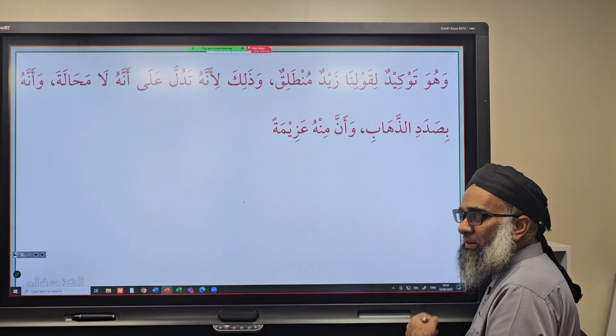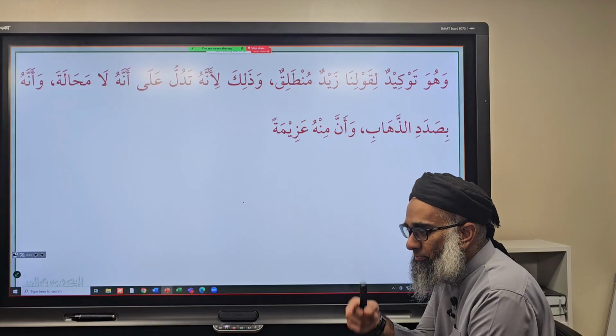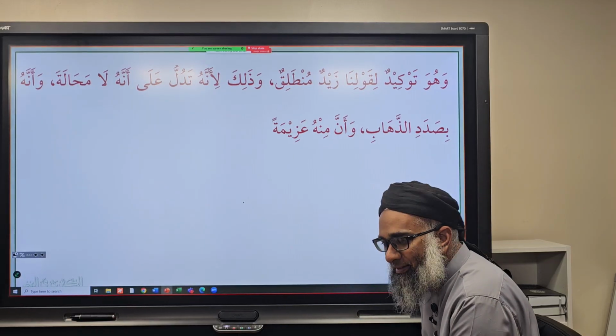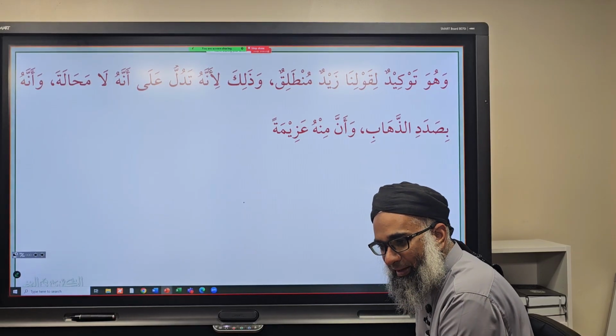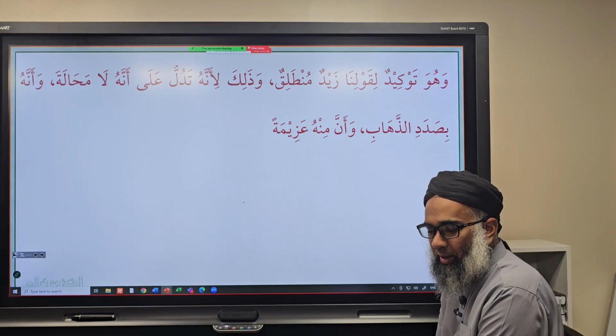Then he says here, what's the benefit of this? When he says Zaydun muntaliqun, why bring all the other long stuff? For ta'keed. Are you following? If you say Zaydun muntaliqun, and you say amma Zaydun muntaliqun, then why do you say amma Zaydun muntaliqun?